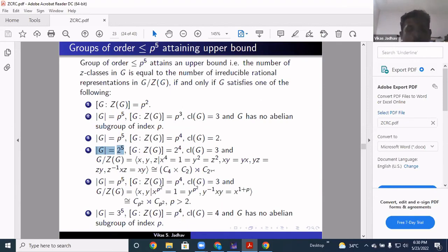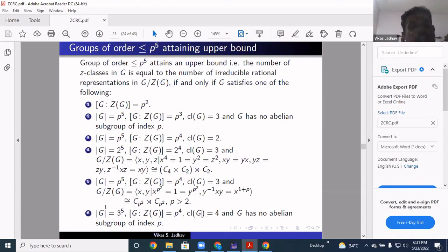So this is very specific. We have the structure of G mod ZG. G mod ZG specifically should be like this, or the order of G should be P raised to 5, the index of the center ZG is P raised to 4, class is 3, and G mod ZG should have this structure, CP square semidirect product CP square, where P is greater than 2.